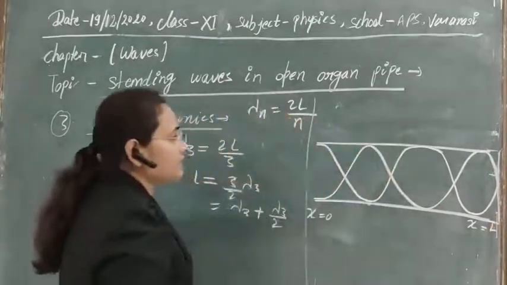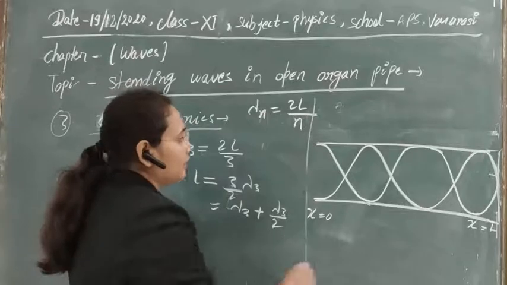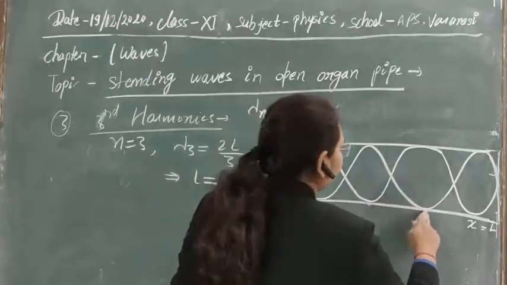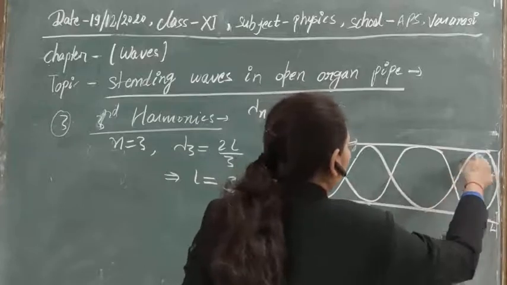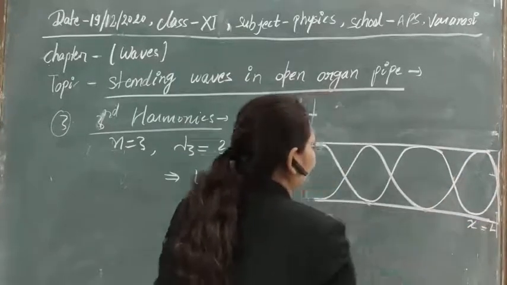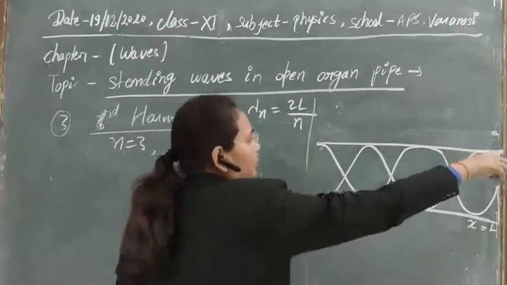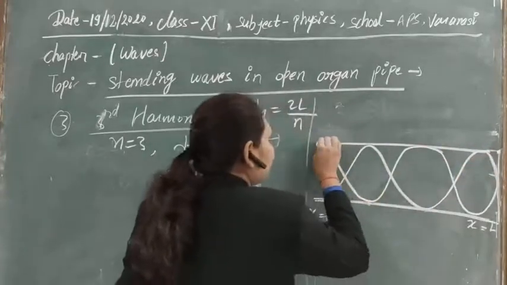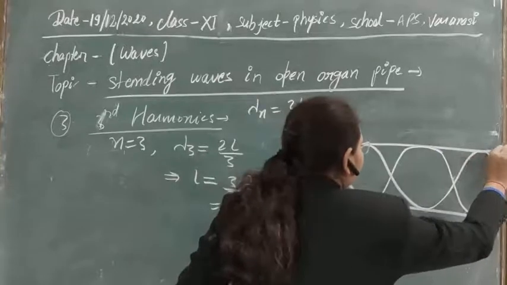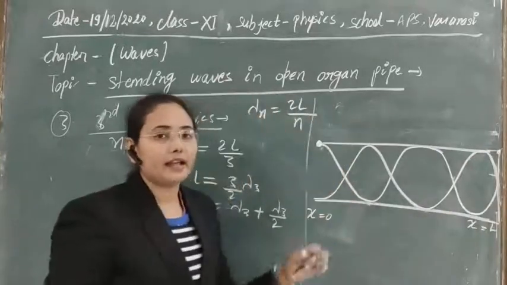So in this case, we are seeing that one complete wave we have, from here to here. This is one complete wave, and this is half of the wave that we have got here. So in this case, at both of the ends there will be antinodes, and obviously as both of the ends are open, we will get antinode.